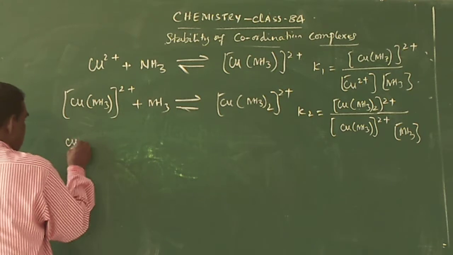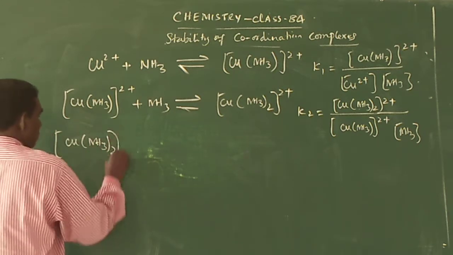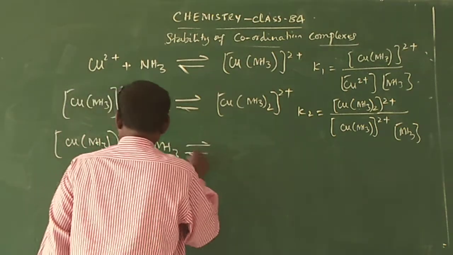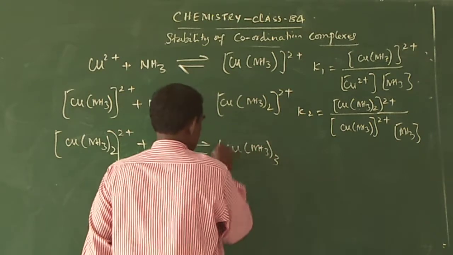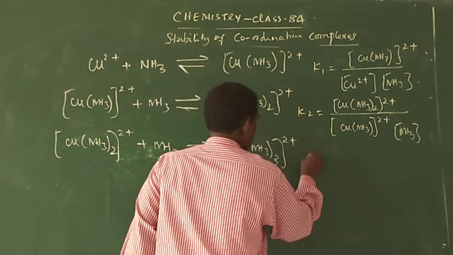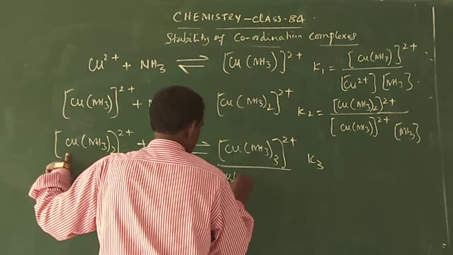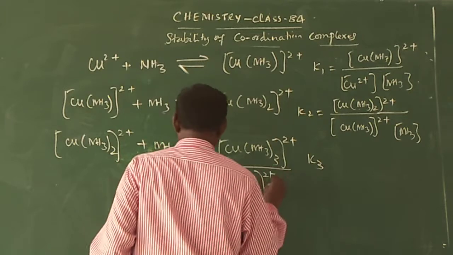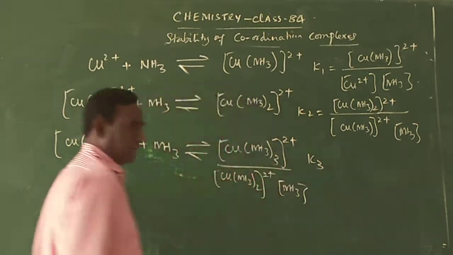That is, Cu(NH3)2 2+, again one more ligand NH3, and you will be getting Cu(NH3)3 2+, divided by the concentration of Cu(NH3)2 2+ into the concentration of NH3.